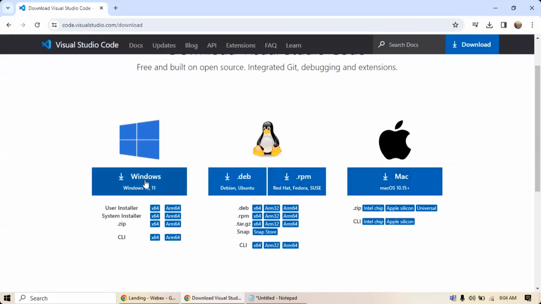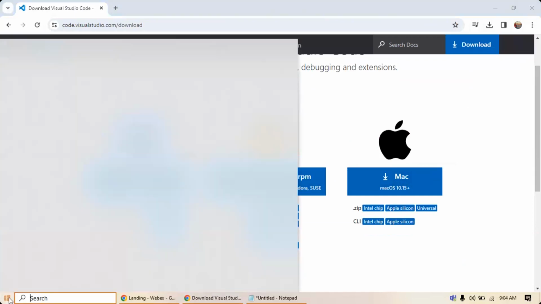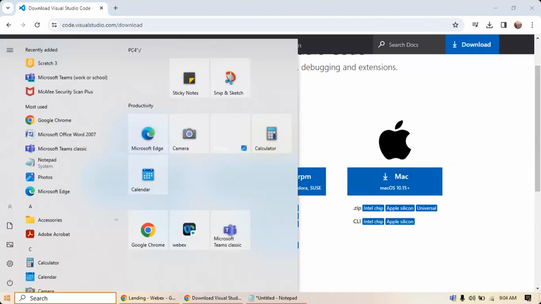Now I'll be clicking on this. Here you see the operating system you are using. Is it a 64-bit computer or a 32-bit computer? How do you know that? You need to go to Start and then This PC.